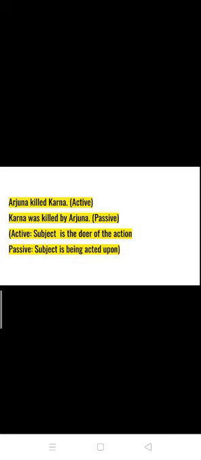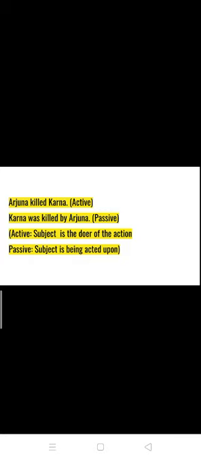Arjuna killed Karna. This is written in the active voice. Karna was killed by Arjuna is written in the passive voice. So look at the subjects of these two sentences. In the first sentence, Arjuna is the subject and Arjuna is the doer of the action. What is the action he did? He killed Karna.